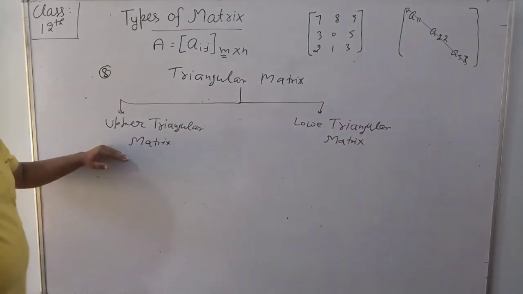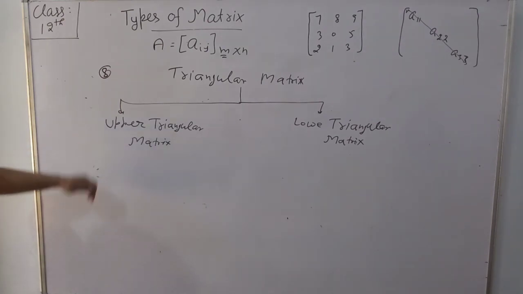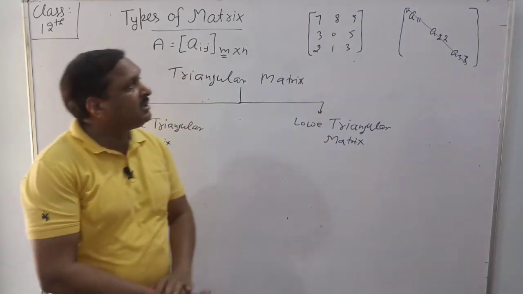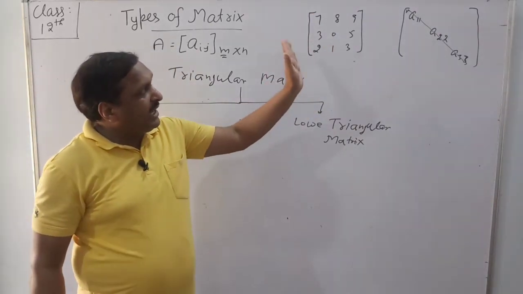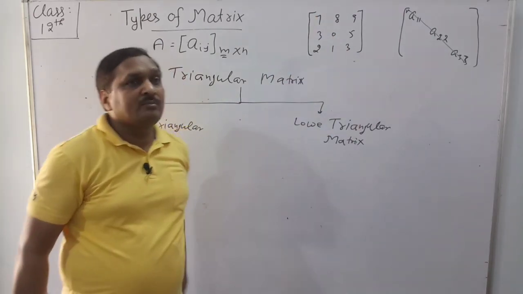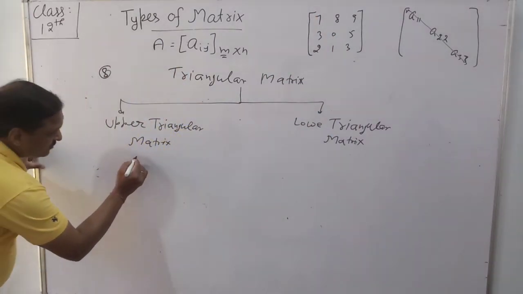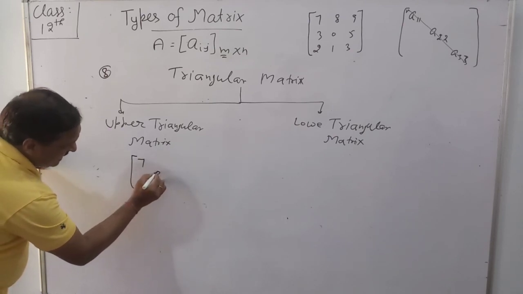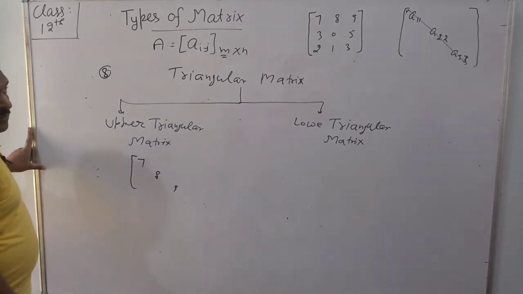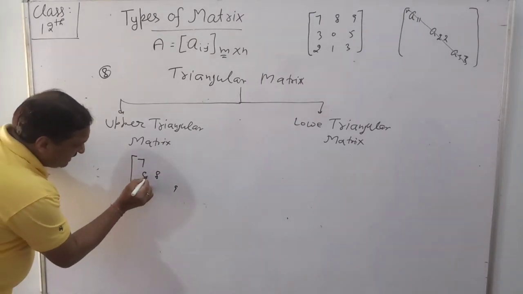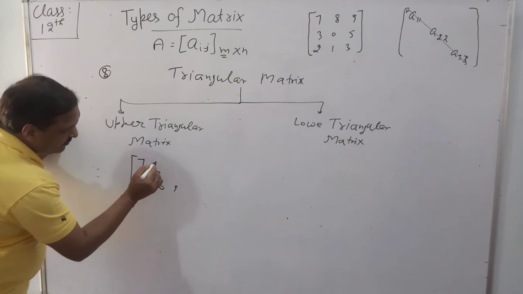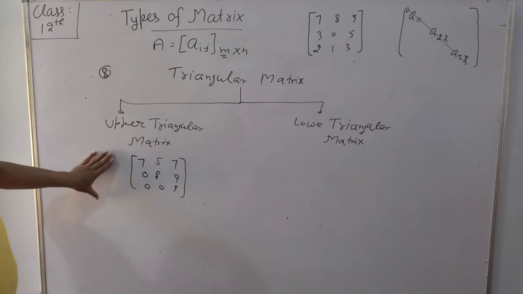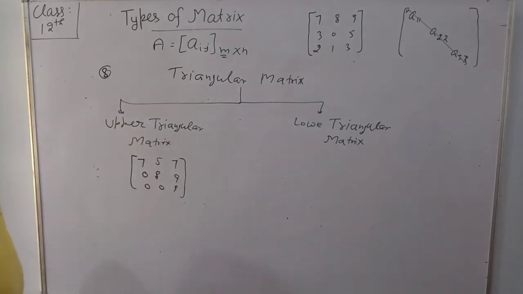In the upper triangular matrix, all elements which are below the diagonal elements, or we can say the principal diagonal, are 0. This is our principal diagonal, 7 8 9. Below it all elements are 0. This type is called an upper triangular matrix.